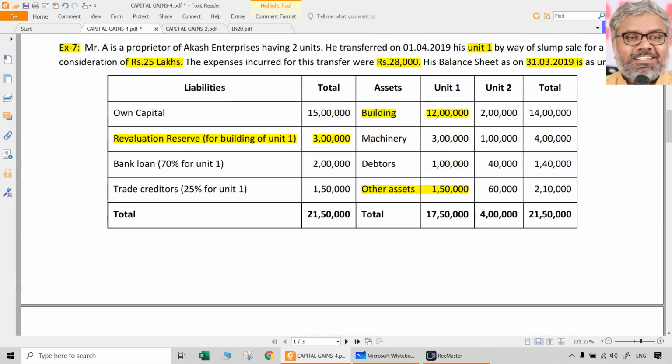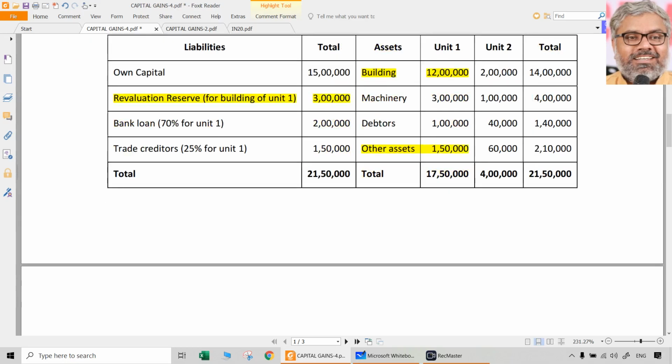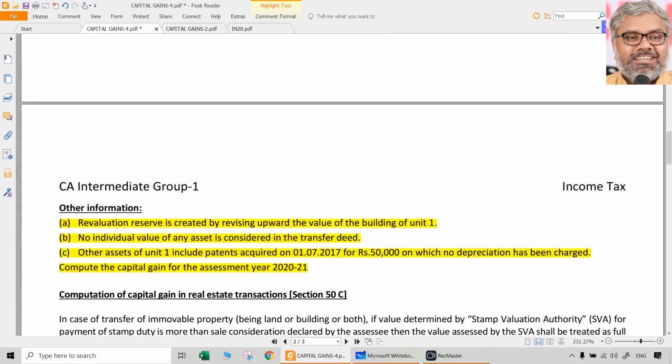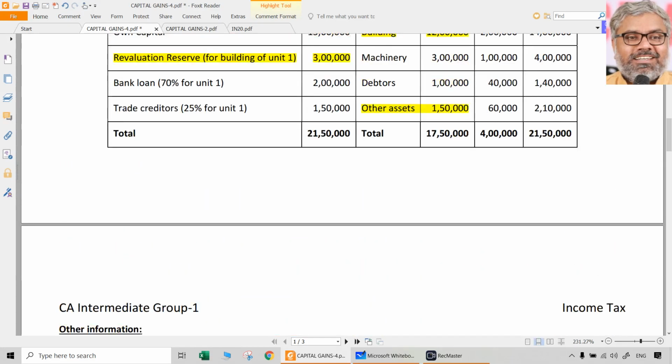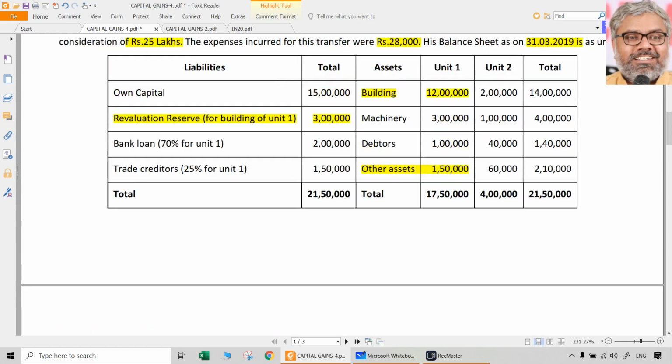We have to calculate the WDV of the assets if it is a depreciable asset. Patents is a depreciable asset. Definitely intangible assets are depreciable assets. They are eligible for depreciation under section 32, which for intangible assets is 25%. They did not do all this. So what should we do? We should find out the WDV of those patents and include that as part of one of the assets of unit 1.